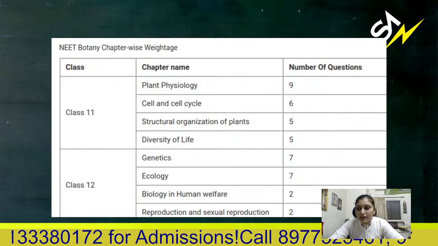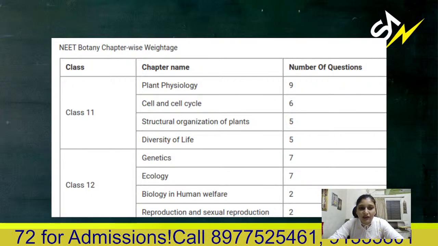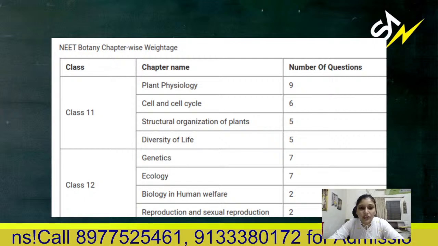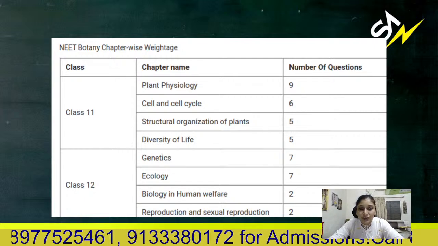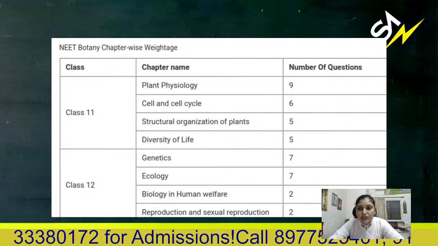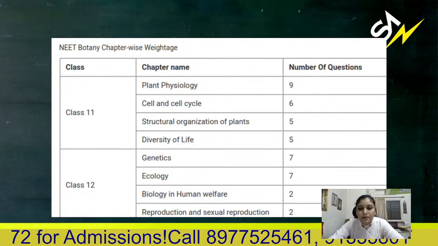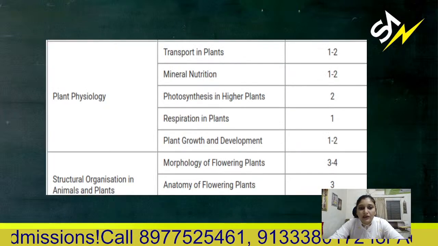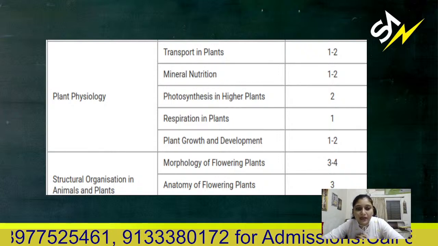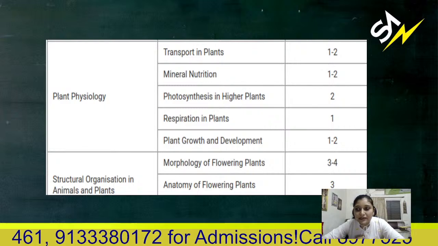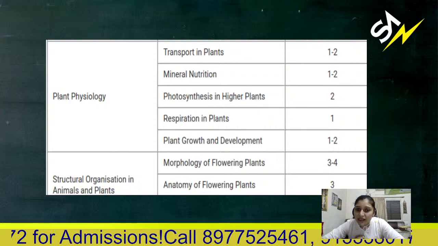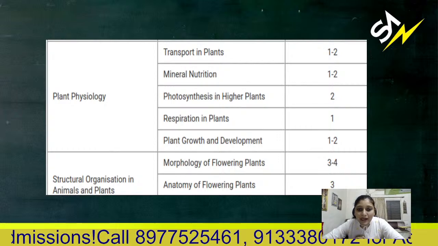And our today's topic is mineral nutrition, and it is in the most important main unit of first year, that is plant physiology. Plant physiology mostly gives you 9 to 10 questions, so around 40 marks. These are the 5 chapters of plant physiology: transport in plants, mineral nutrition, photosynthesis in higher plants, respiration in plants, plant growth and development.